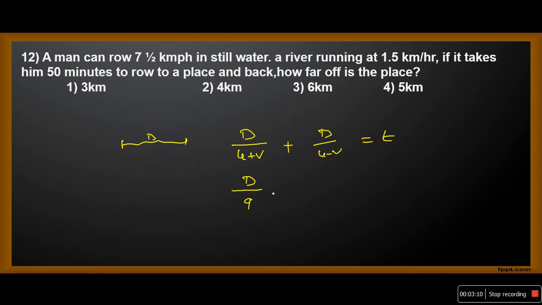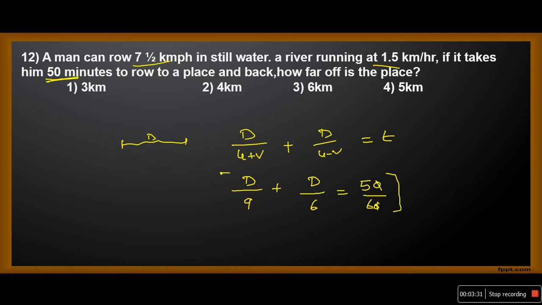d by 9 plus d by 7.5 minus 1.5, that is nothing but 6, is equal to 50 minutes. Total time taken is 50 minutes. Convert it in terms of hours. You will get 50 by 60. The 0 and 0 will get cancelled.